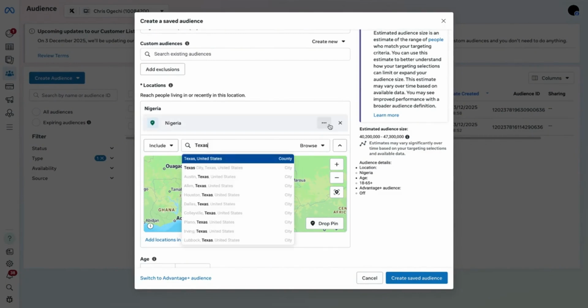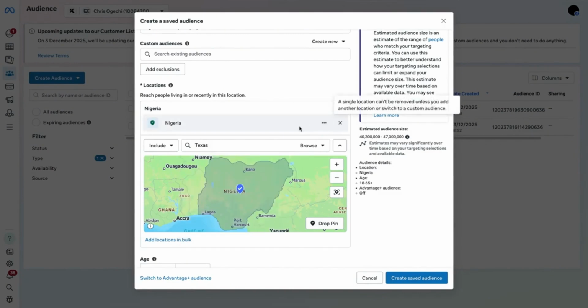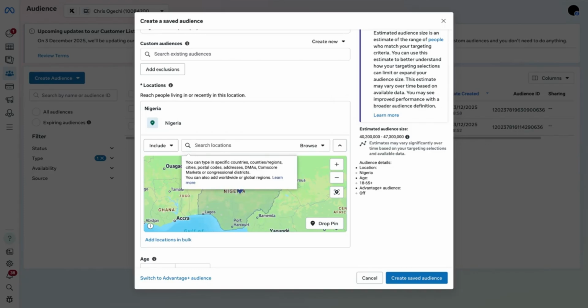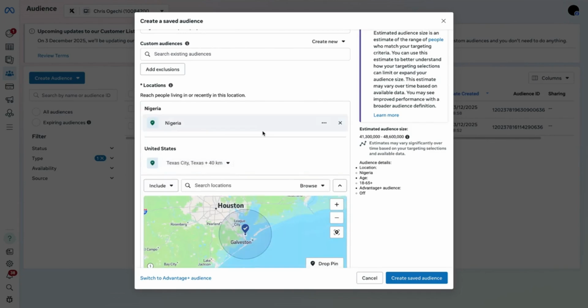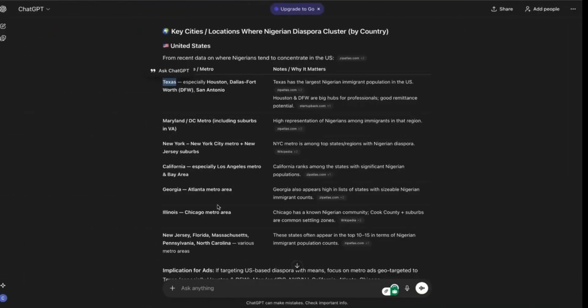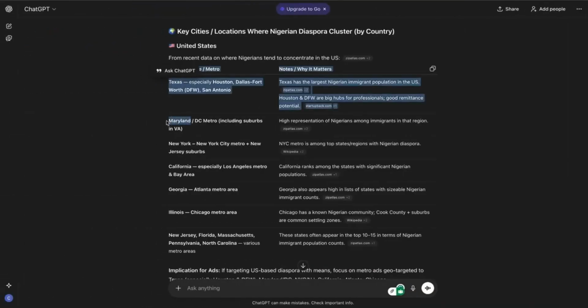I'll show you two ways to do this, and you choose what you want to use it for. Okay, good. Texas city. I'm not using county. I'll choose city, please, because this is where you tend to find more people with what you're looking for. So let's go to this one, Maryland. Just keep doing this. Copy and paste, copy and paste. Why am I copying everything that I shouldn't copy? Cool.